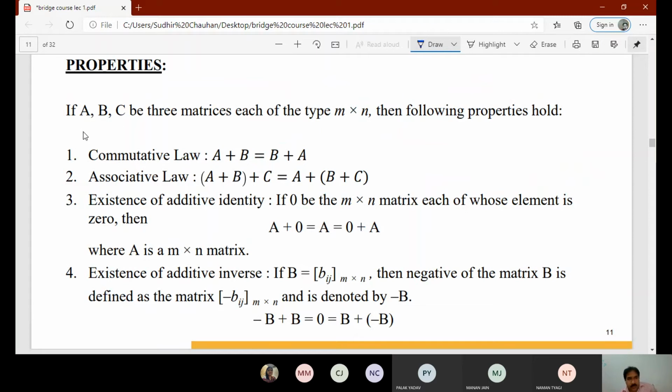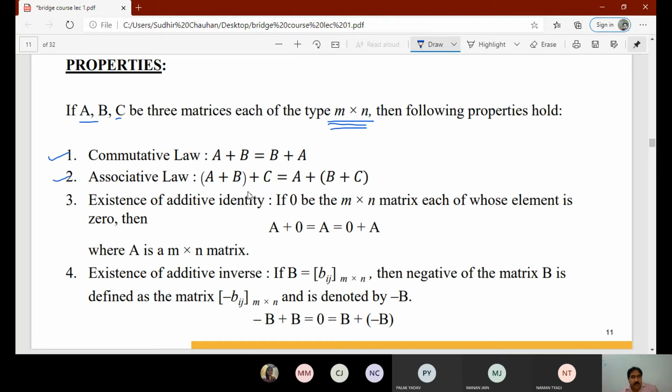If we take A, B, C to be three matrices, each of type M by N, so the order is the same for all the matrices, then the following properties hold. Number one is the commutative law, that is A plus B is always equal to B plus A, where A and B are any two matrices of type M by N.